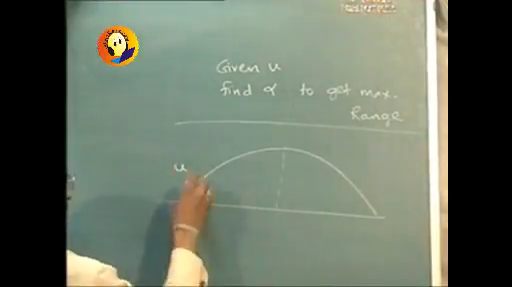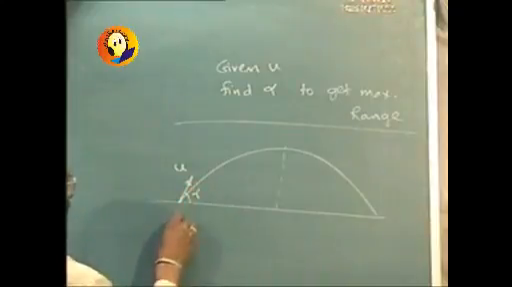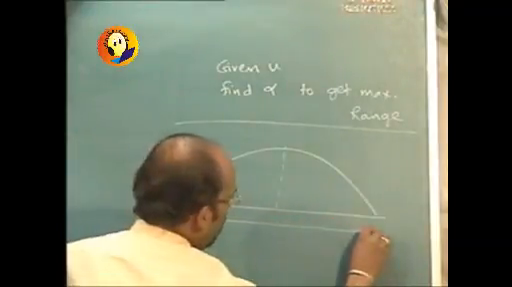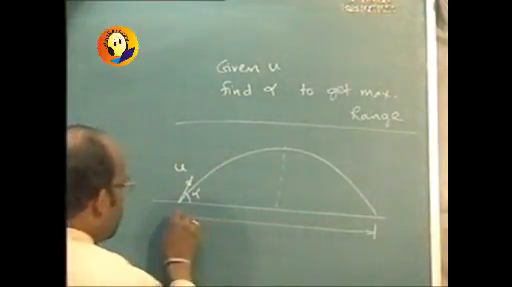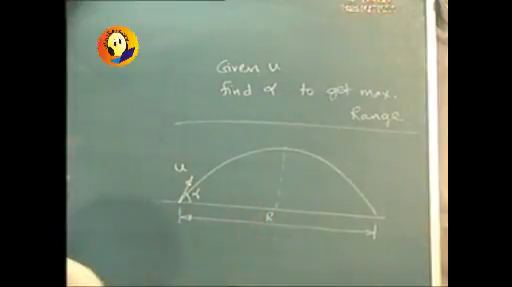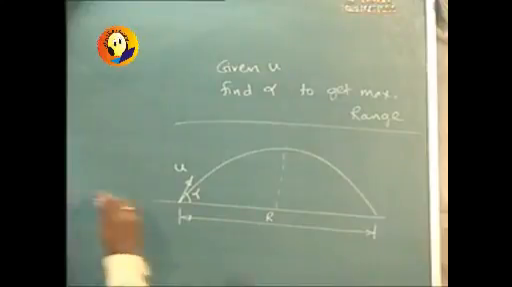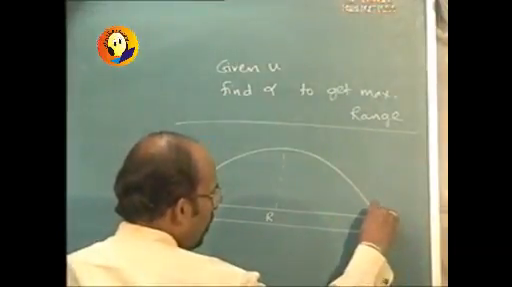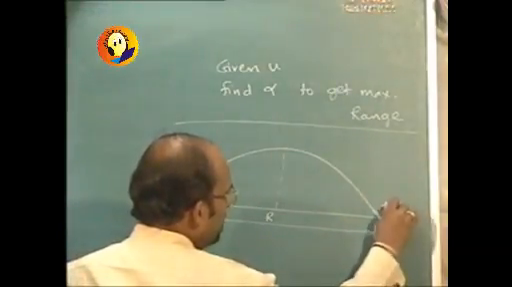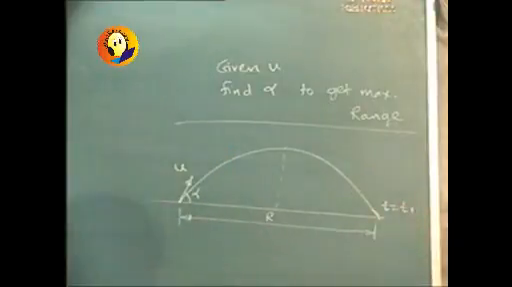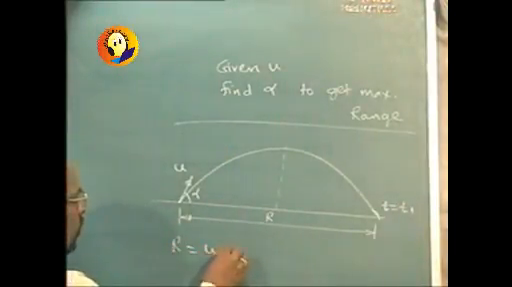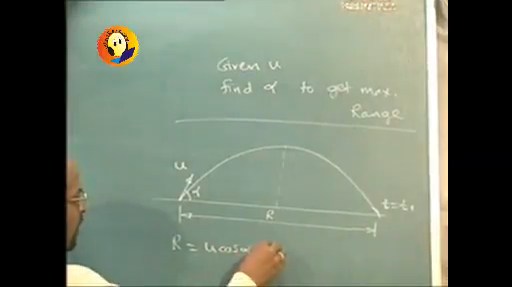Velocity is given to us. We are required to determine angle alpha. This was range R. Now, if the time of flight is taken as t equal to t1, then we know that R is nothing but U cos alpha into t1.